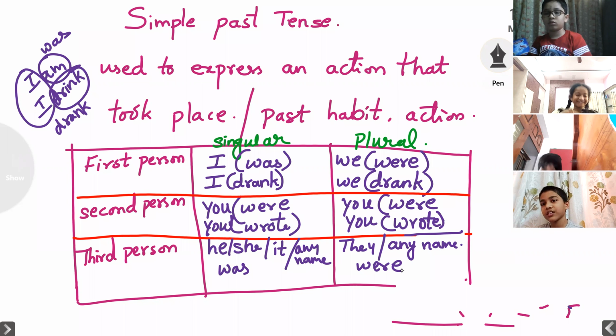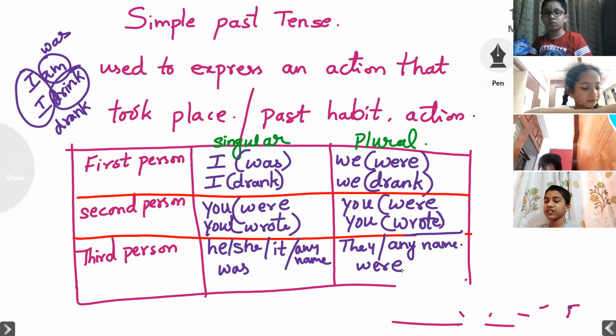Most of the time sitting in front of the TV, watching lots of videos on the mobiles. Am I right, Kavish? Yes. Most of the students are wasting their time.